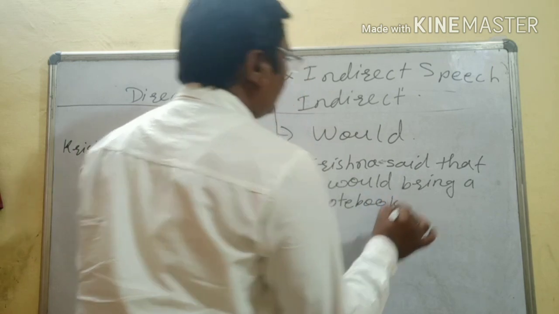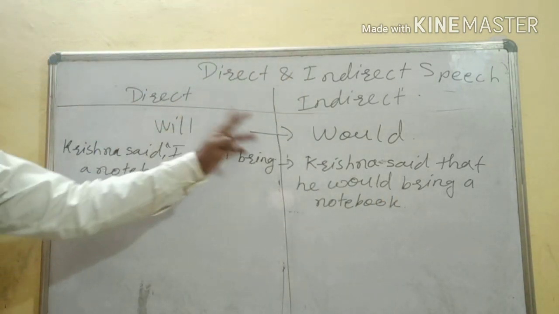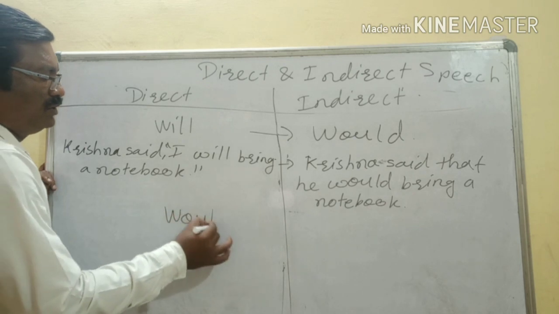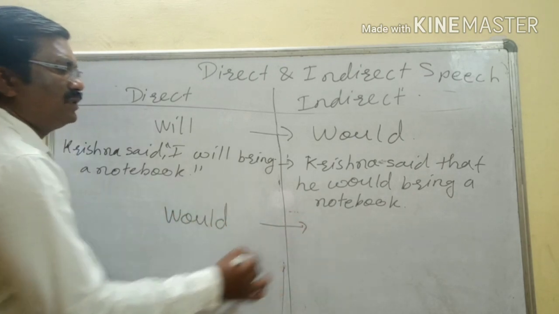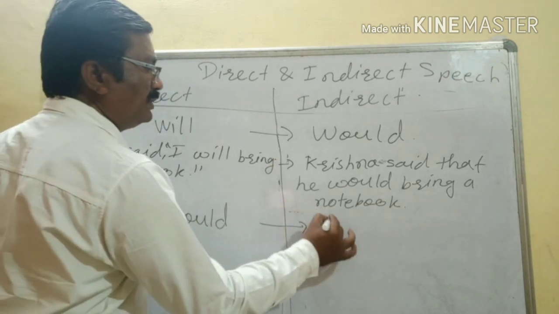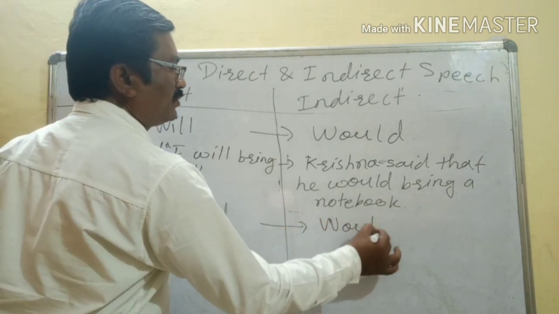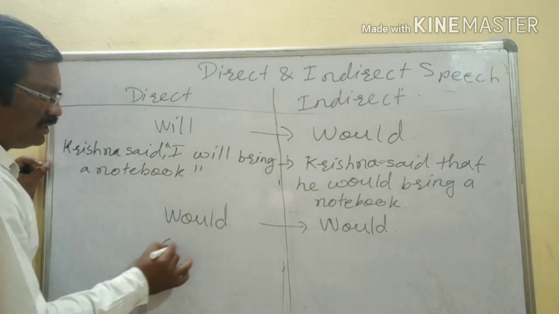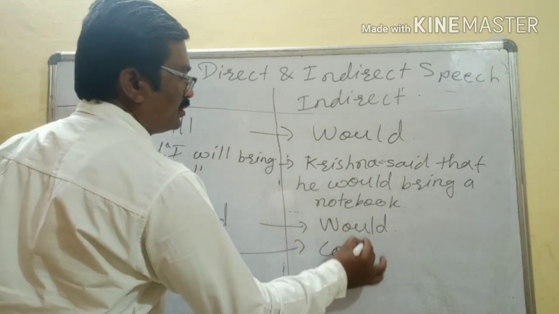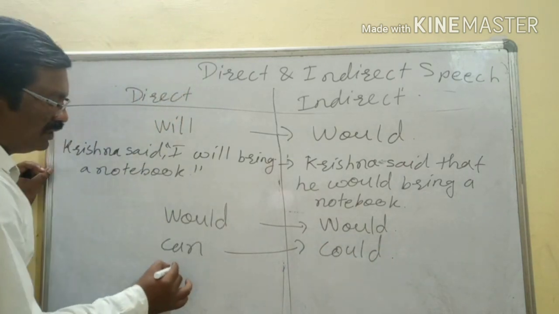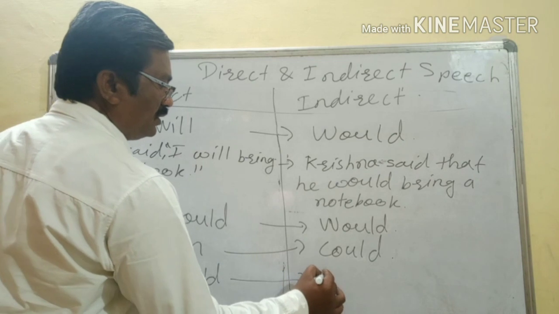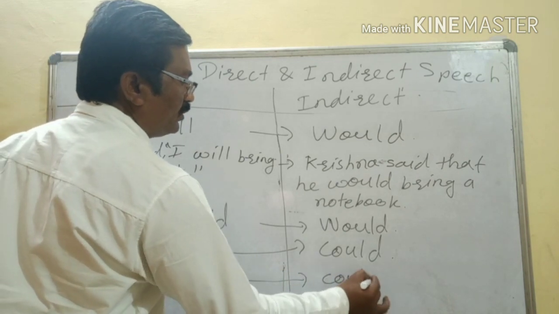Okay, so like this, will changes into would. Would will change? What will would change into? Nothing. It will be the same, would only. Can changes into could, but again could will remain the same.